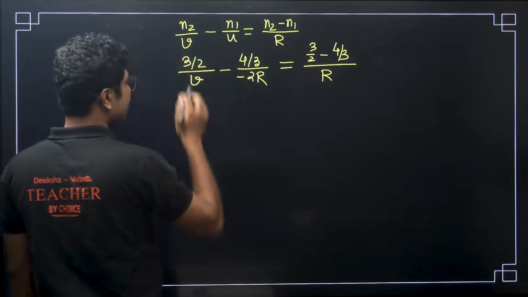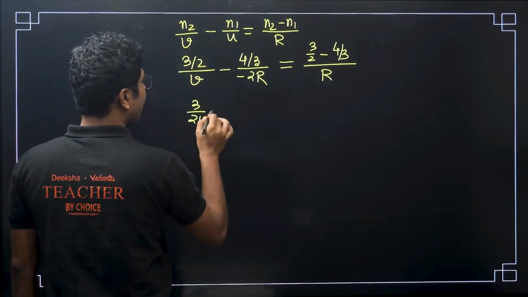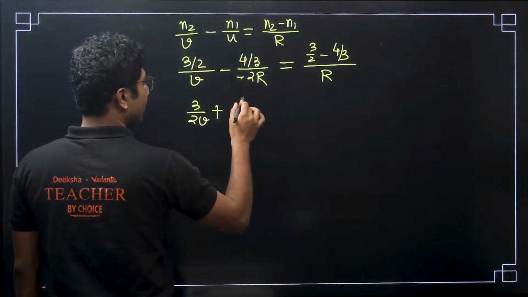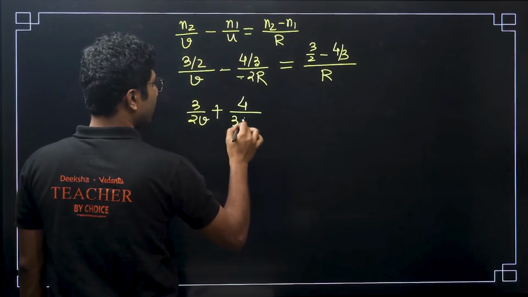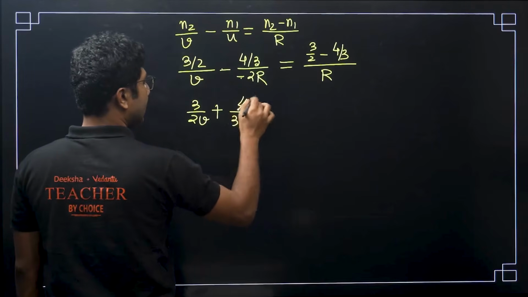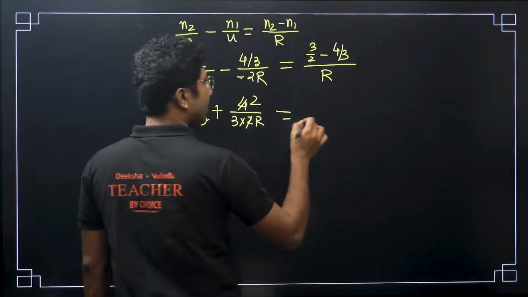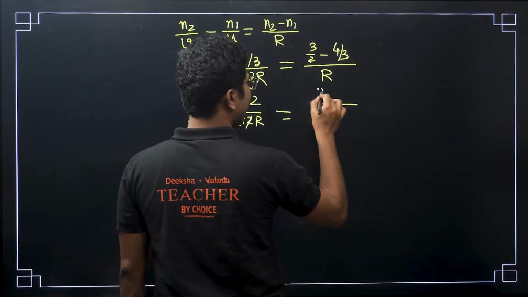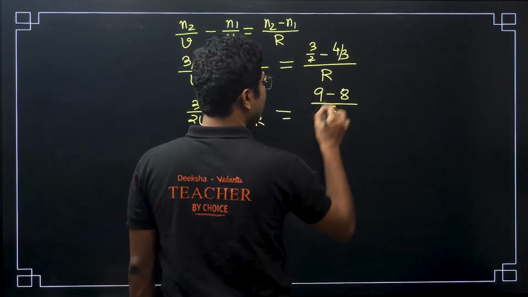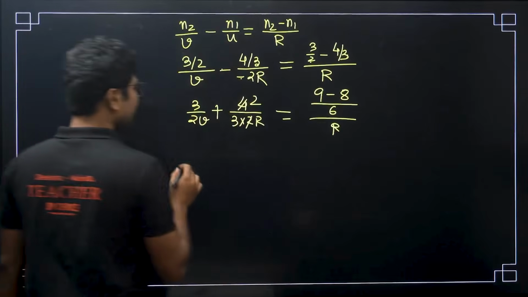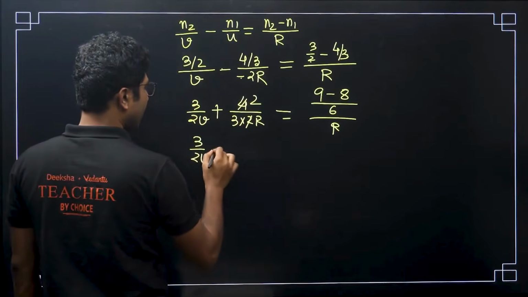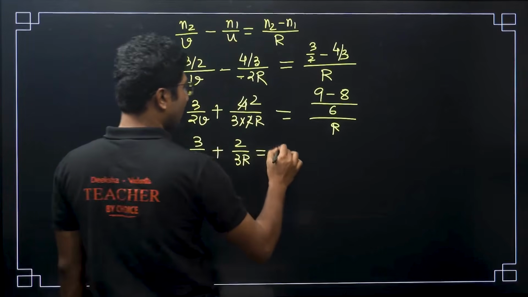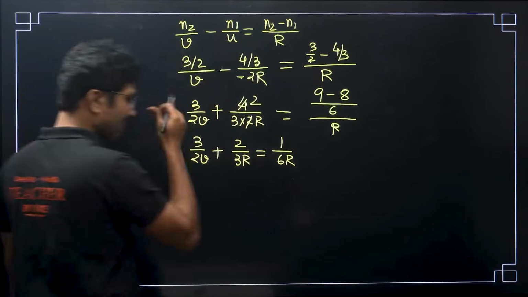Now let's simplify this. So 3/2V plus 4/3 into 2R. On the right side, you get (9 minus 8)/6 divided by R. So you will get 3/2V plus 8/3R equals 1/6R.